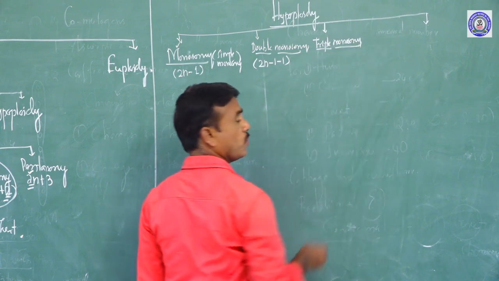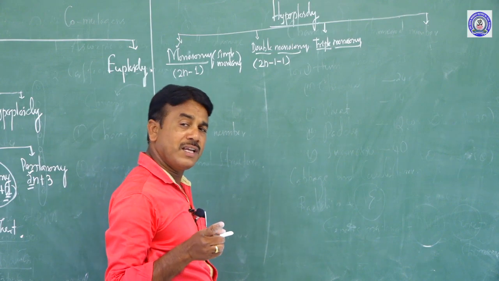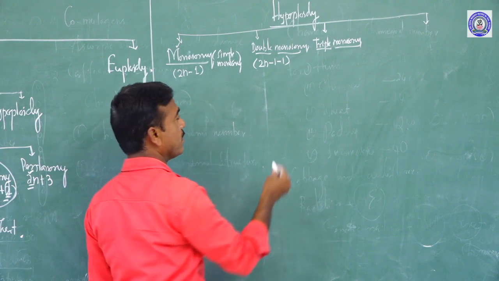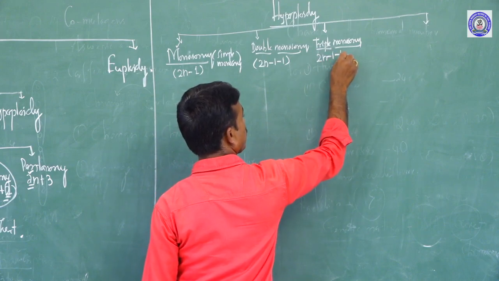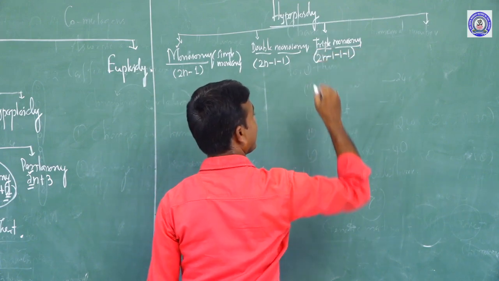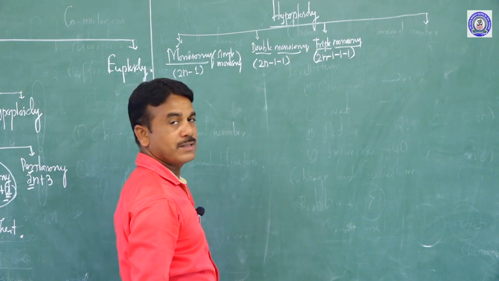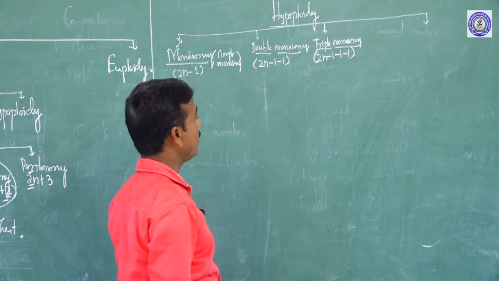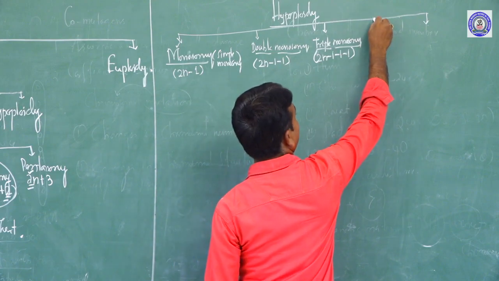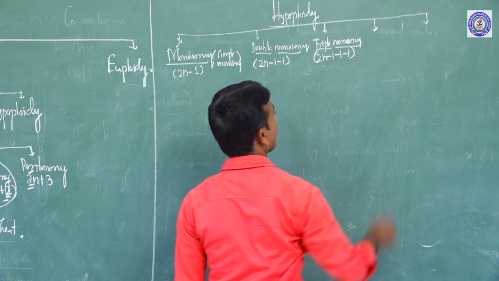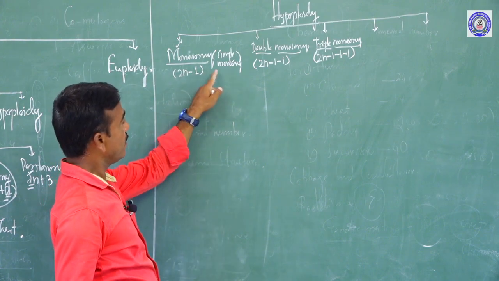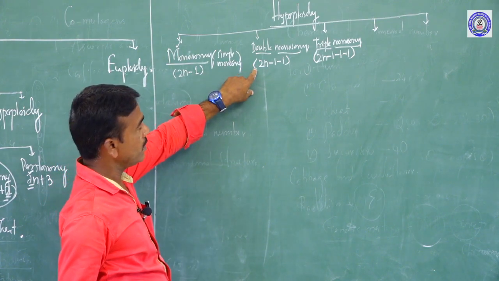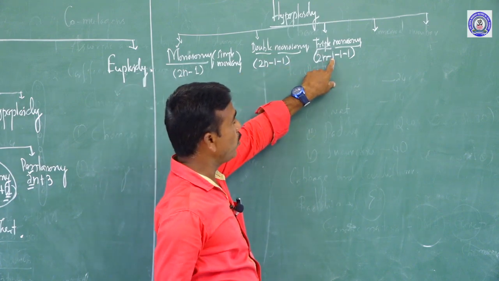How do you define it? Loss of three individual chromosomes from the diploid set. The definition is 2n minus 1 minus 1 minus 1. This is commonly called triple monosomy. So we have monosomy, double monosomy, then triple monosomy.